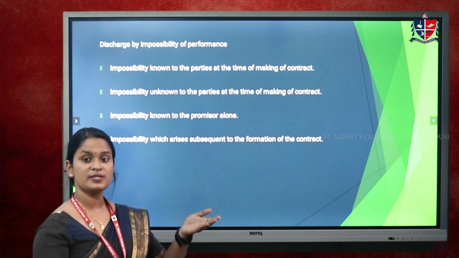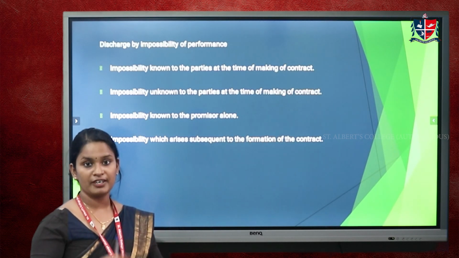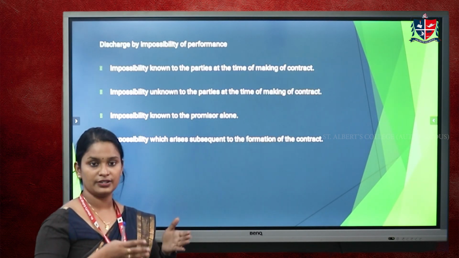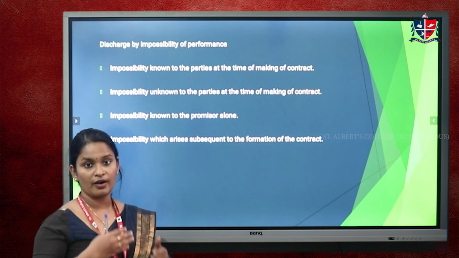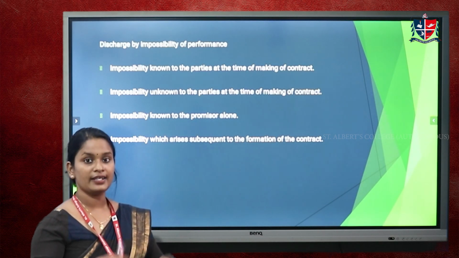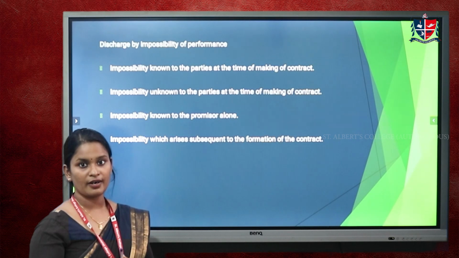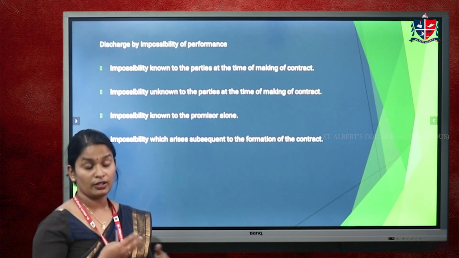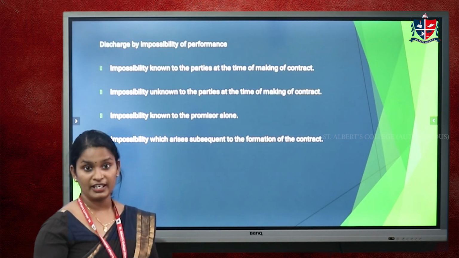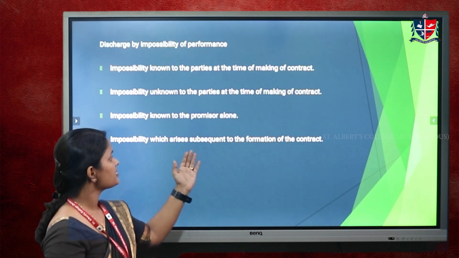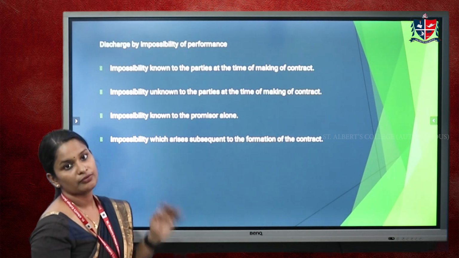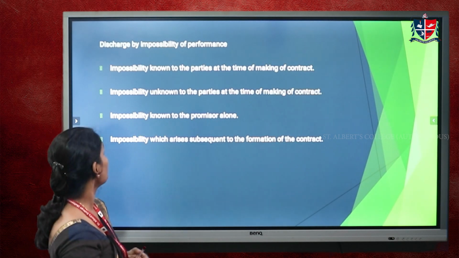For example, if we make a contract today and in the future an impossibility arises, it is a supervening impossibility.